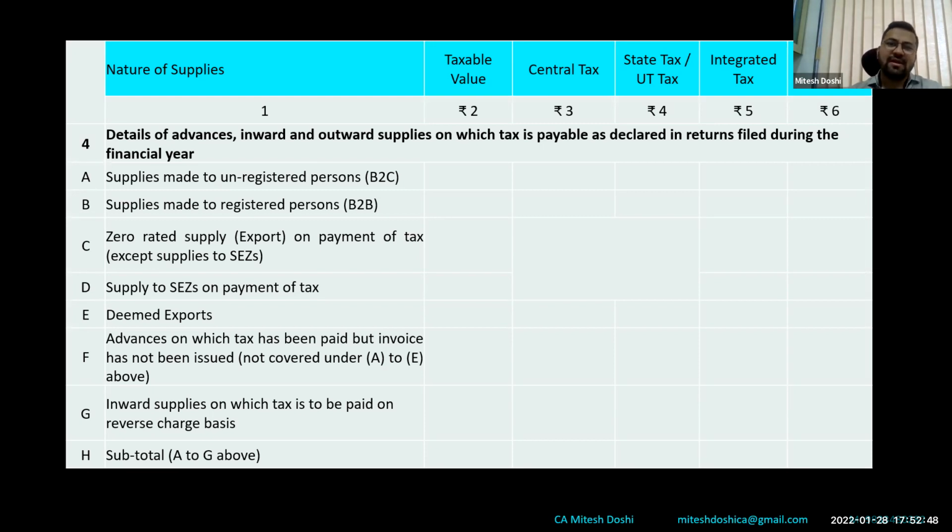So in case we receive an advance, we are supposed to pay GST on that advance, because the time of supply is at the time of receipt of advance. So that has to be disclosed out here, even though the invoice is issued in the next month or in the subsequent period. So we have to keep a separate register. Ideally, it is also required to maintain a separate register as per section 35 documents and records, wherein we give the details of the advances that have been received during the year, advances that have been adjusted during the year.